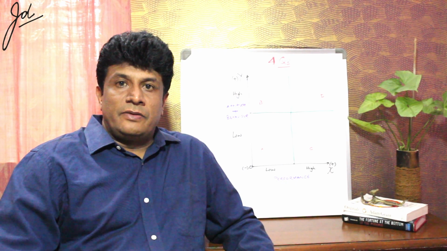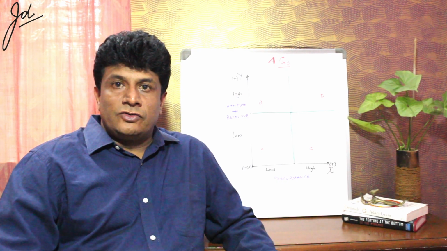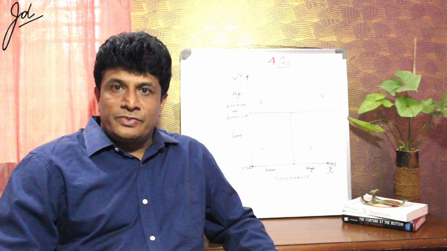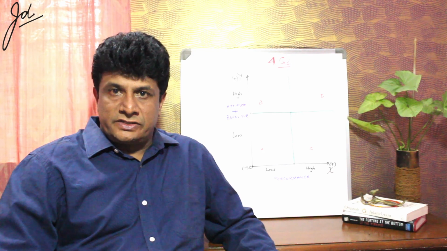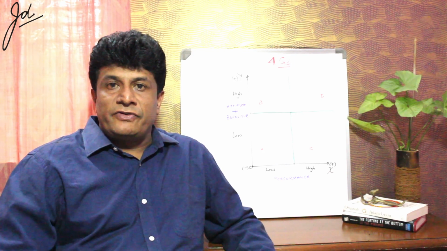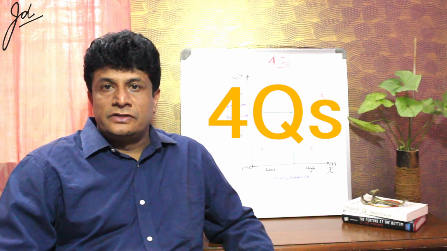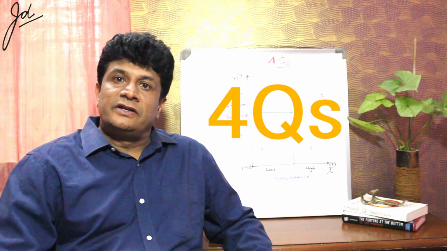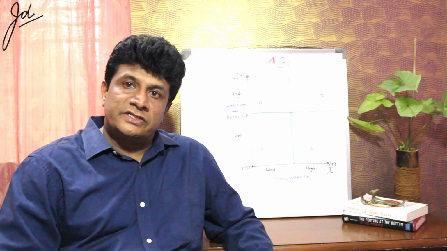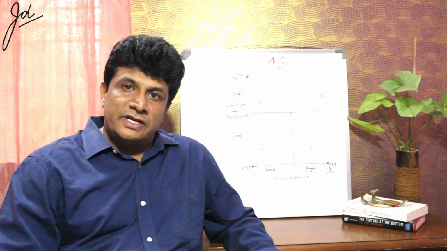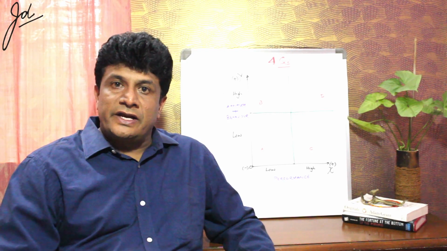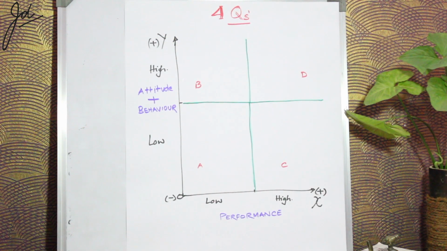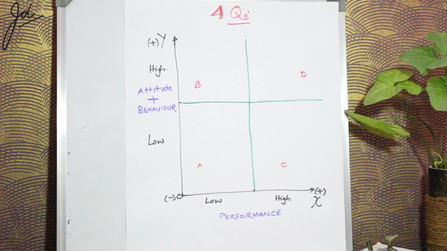Hi friends, I'm back this time to explain how every organization has different characters and personalities that form the organization. I have simplified the whole organization into 4 Qs, or 4 quadrants, which depict different characters and personalities of the organization. These characters and personalities decide the behavior of the organization. To simplify the whole organization, I have broken it down into 4 quadrants.